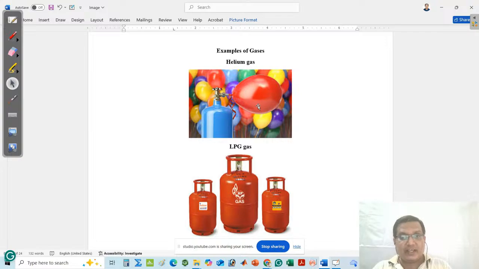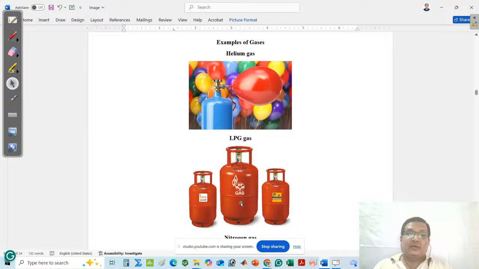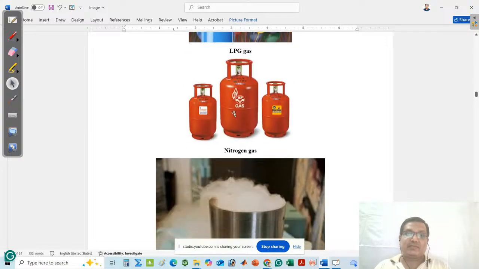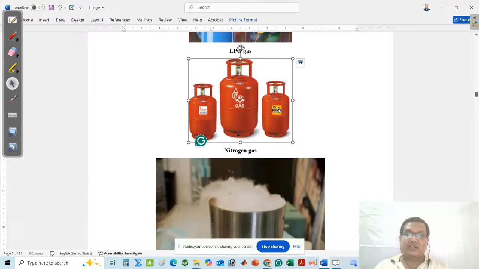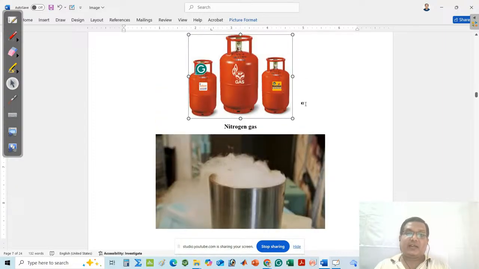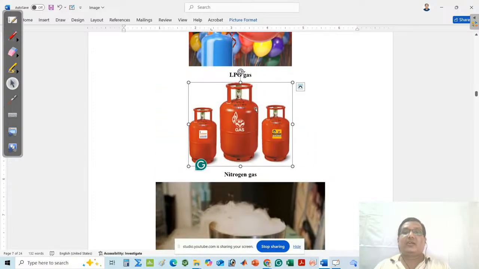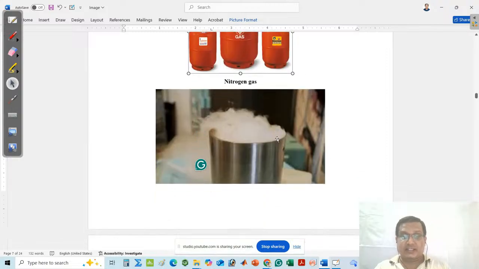Here, LPG gas is present in a cylinder. The shape also depends upon the cylinder. Here, the volume you can change by applying pressure. By applying more pressure, you can keep more gas in the container.